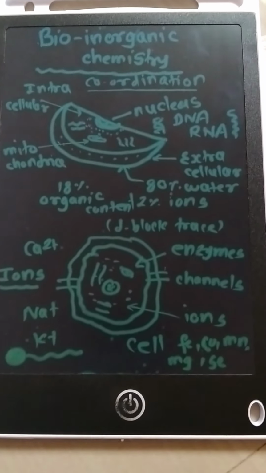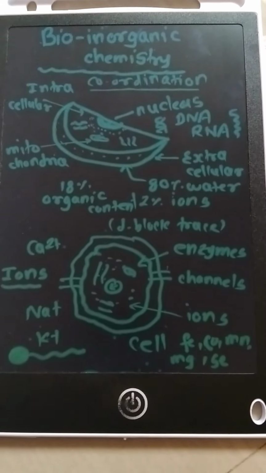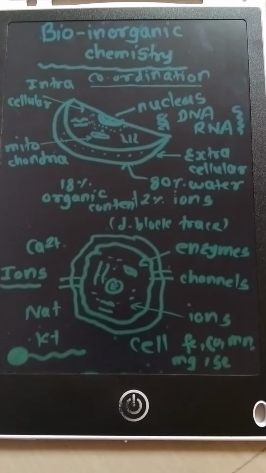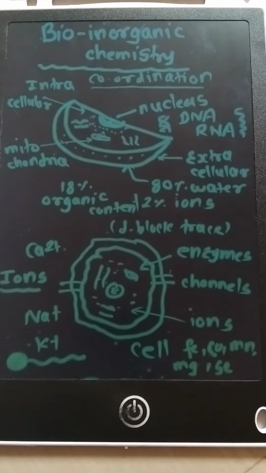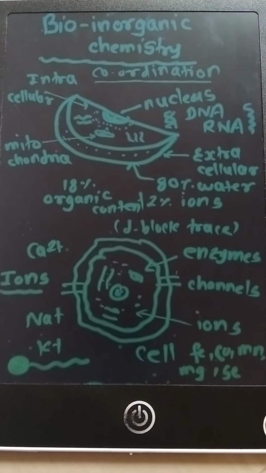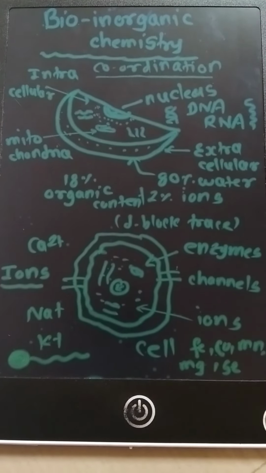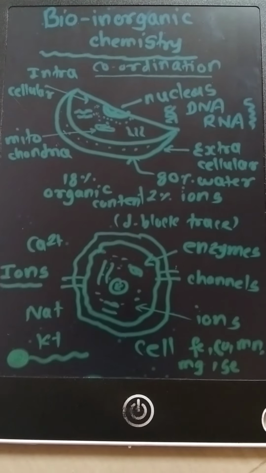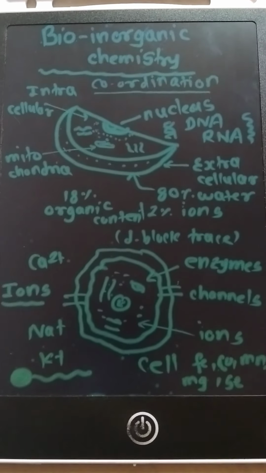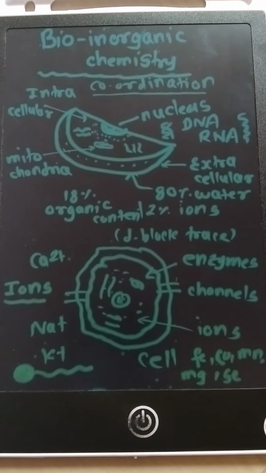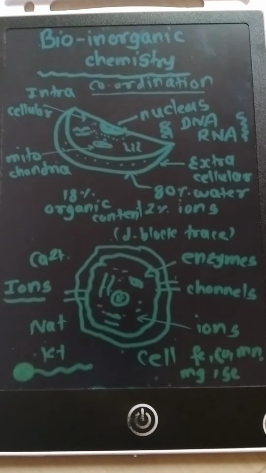Hello students, today we'll discuss a new, advanced concept of inorganic chemistry, that is bioinorganic chemistry. What is bioinorganic chemistry? It is the branch of inorganic chemistry which deals with the study of the cell and contents of the cell, inorganic ions and inorganic species present in animal and plant cells.